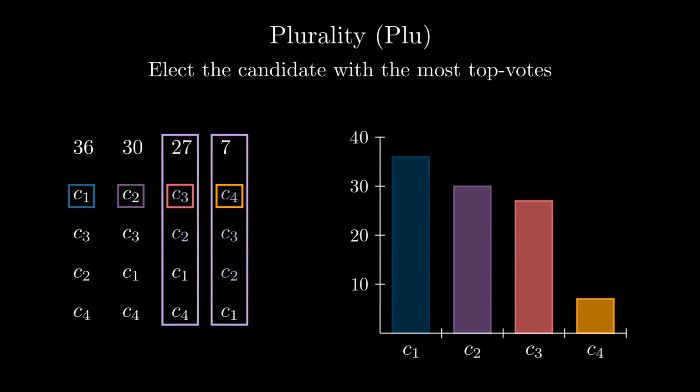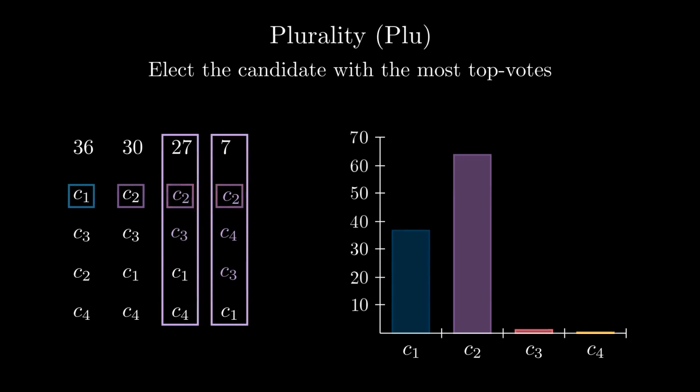However, the 2 groups of voters on the right can see that by strategically voting for C2 instead, they make C2 win. Since they prefer C2 over the original winner C1, they have an incentive to do so. This phenomenon is called coalitional manipulation.